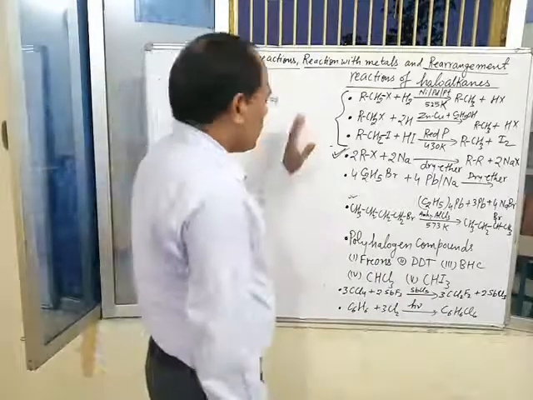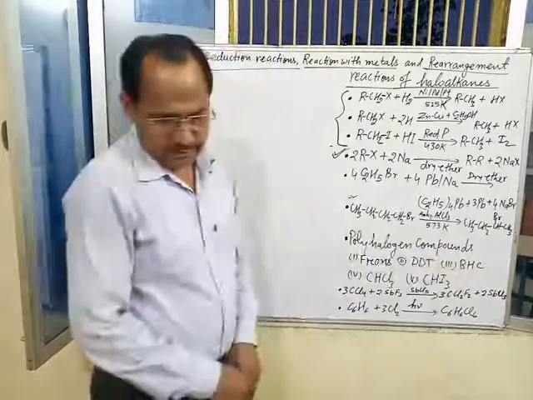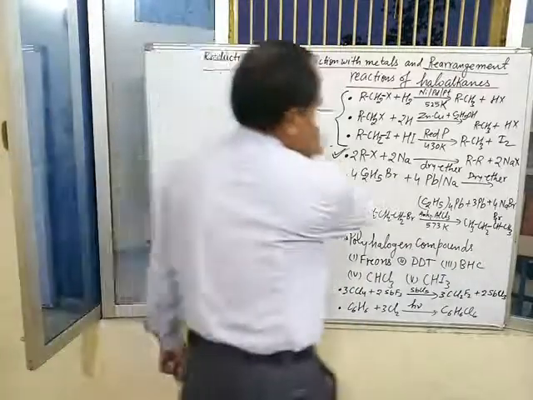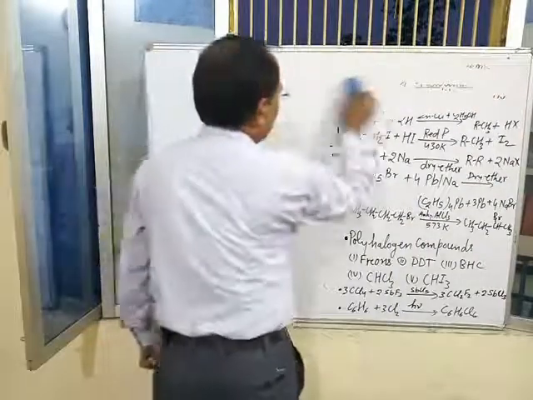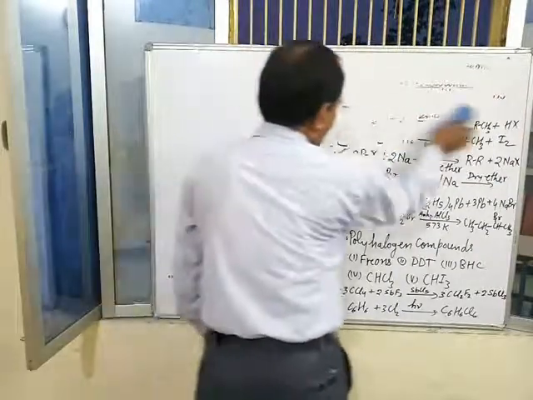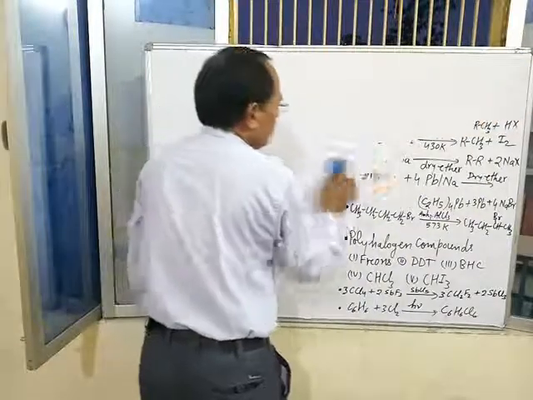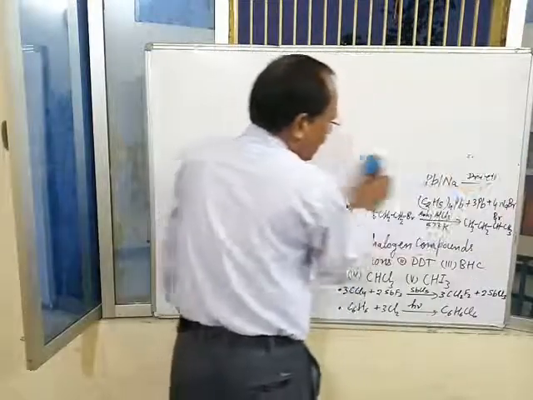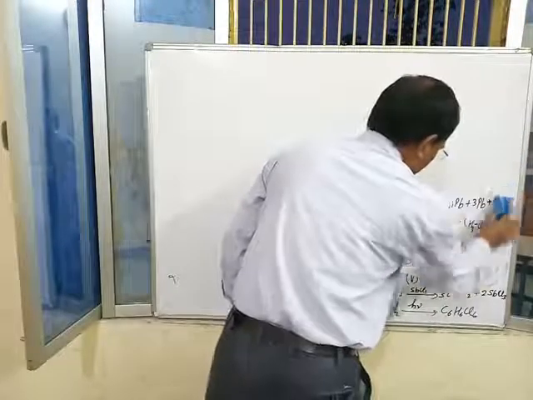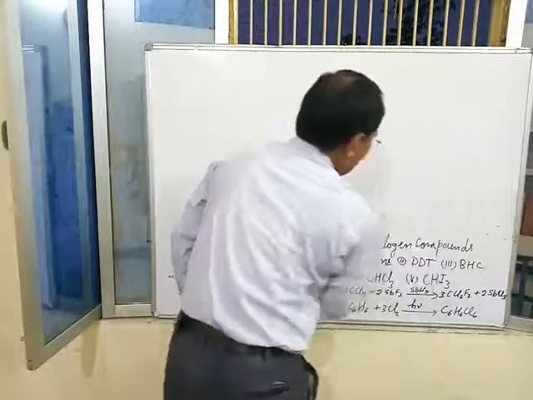Last topic of this lesson is polyhalogen compounds. Now, what are polyhalogen compounds? Poly means more than one, means organic compounds in which more than one halogen atoms are present are called polyhalogen compounds.